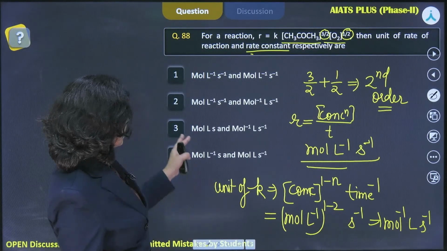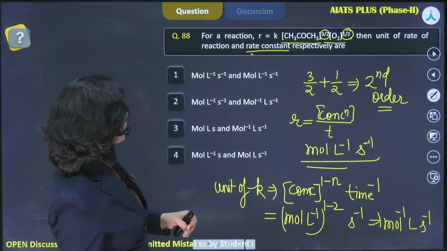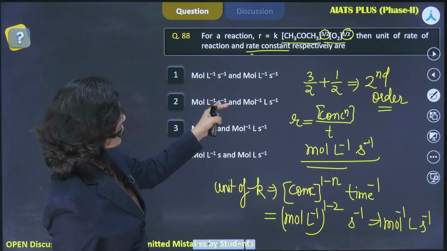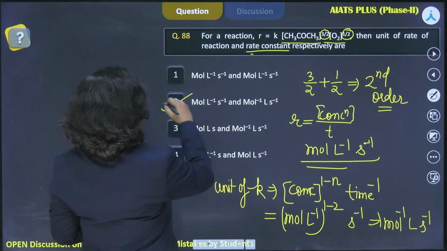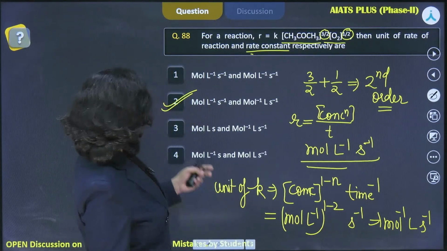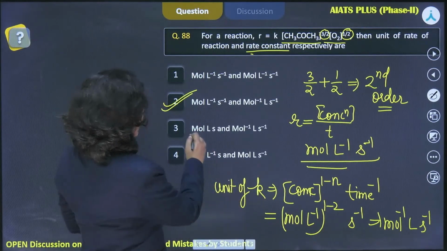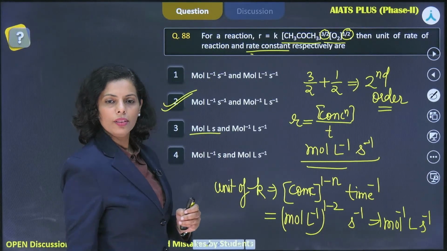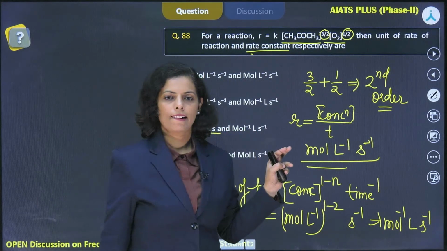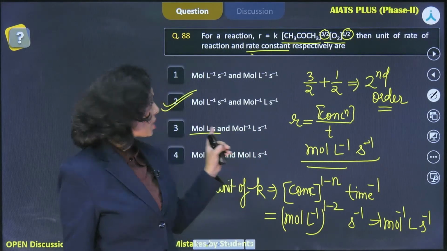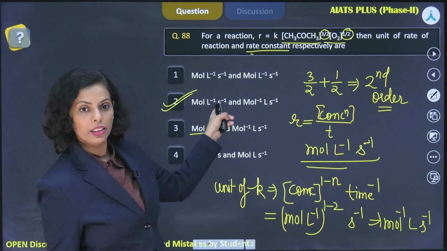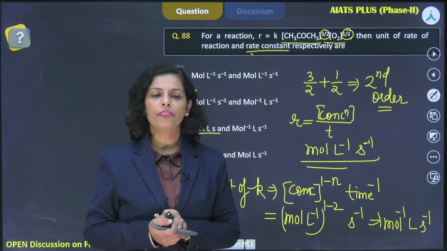And yes, which option is it in? Just check. Mole inverse, liter second inverse, and mole per liter per second. So the second option is the right answer. Not the first one. Third, how? This is mole liter second, not the third one. Have a look once again. This is mole liter second, not mole per liter per second. Okay? Right, everyone?